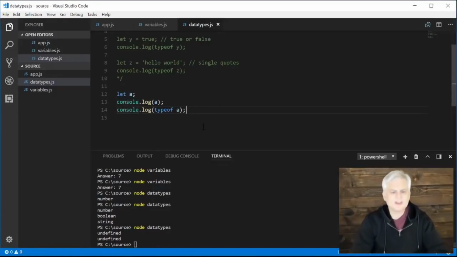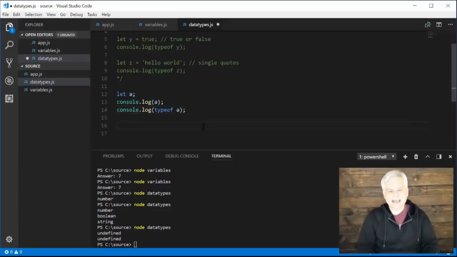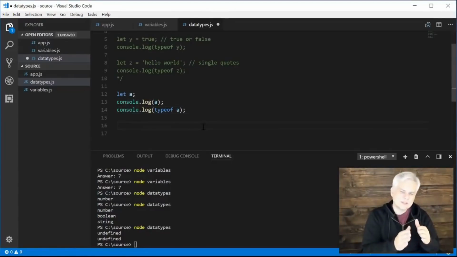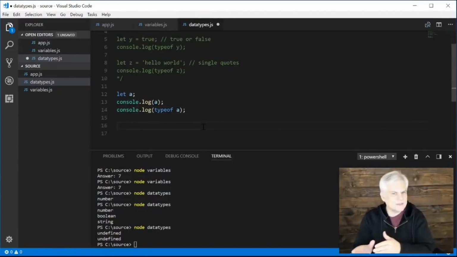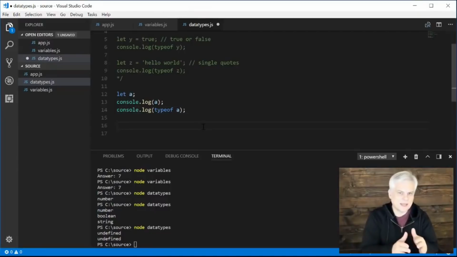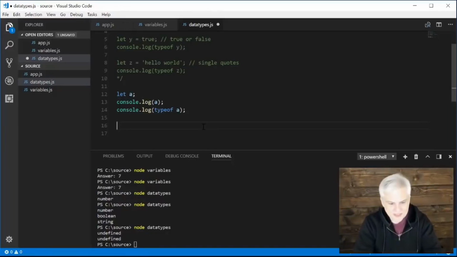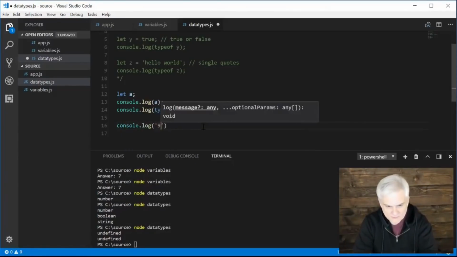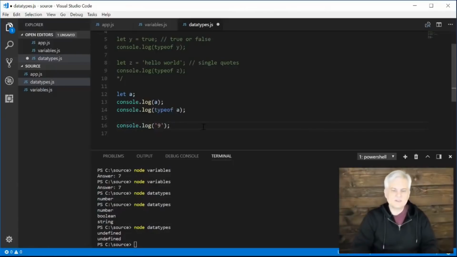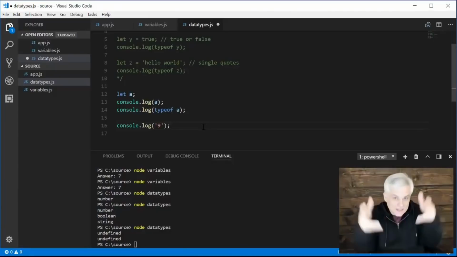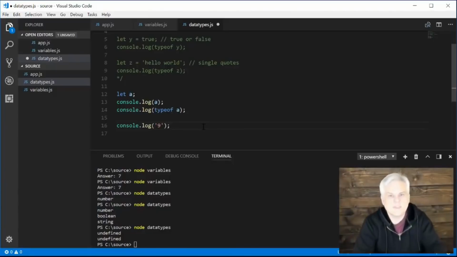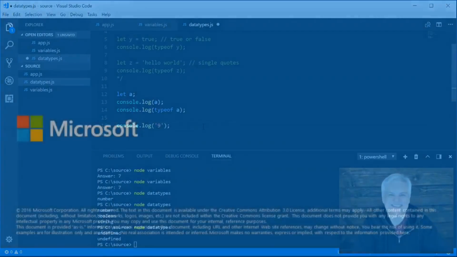The next thing we're going to talk about very quickly is how I would convert one type into another type. How do I force JavaScript to treat a string like this, console.log, and then a literal string of the value 9, how do I make it treat it like the number 9? Well, we'll talk about that in the next video. We'll see you there. Thanks.